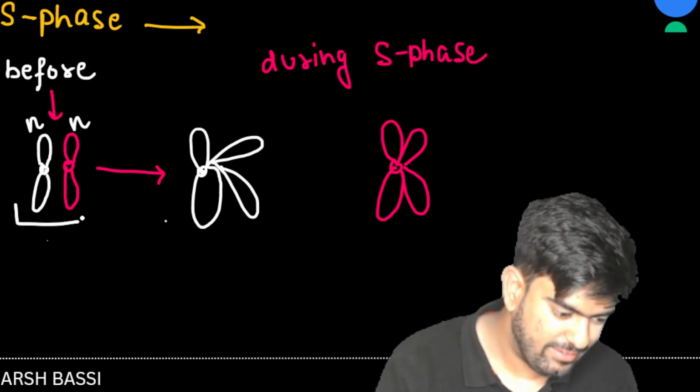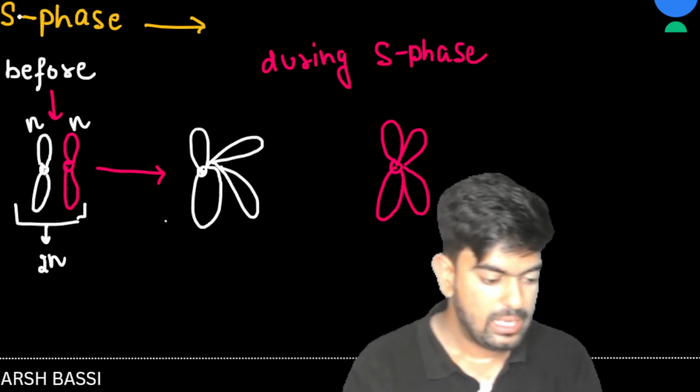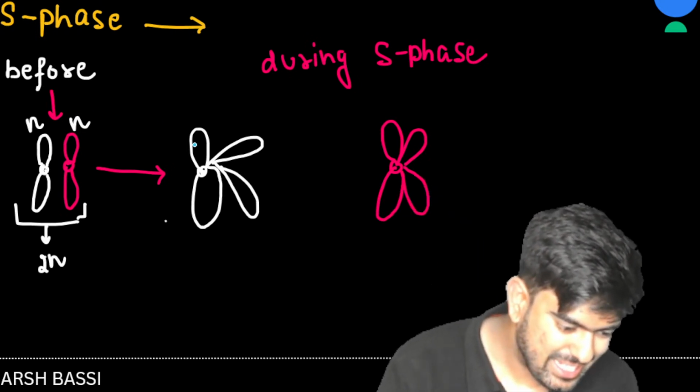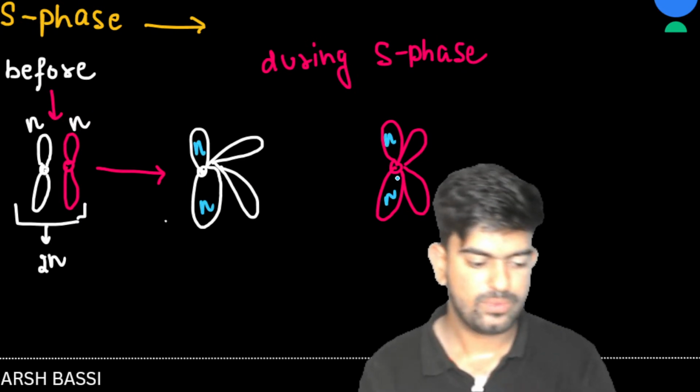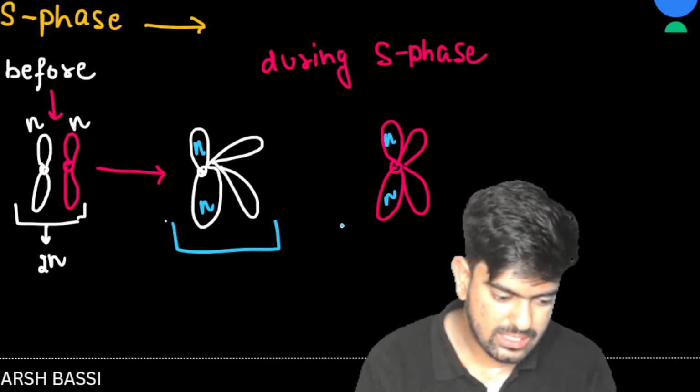And this whole made what? This whole made 2N. Okay, clear? Now what? This is N. This is N. Okay. Can I say that this is one chromosome and this is also one chromosome?